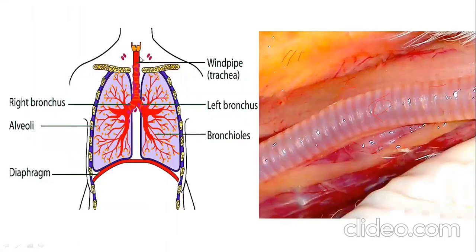Now you can see here, this one is the larynx, and the trachea. Am I clear up to here? I hope this is clear. And this one shows the trachea, left bronchus, right bronchus, alveoli, and bronchioles, right? This you can see is covered by ribs, and here we have the diaphragm.